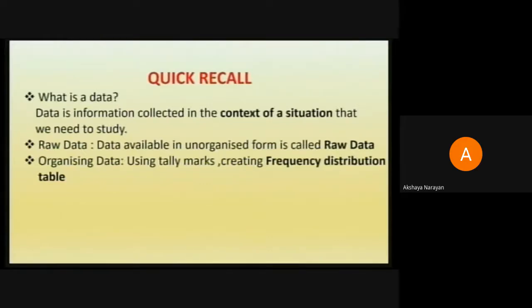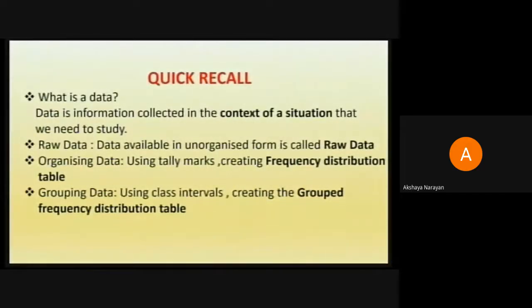How did we organize the data in our last class? You should be remembering we had the frequency distribution table which was prepared. And for that we used tally marks and could go on and create the frequency distribution table. Once the table was ready, more information could be usefully drawn from the data.